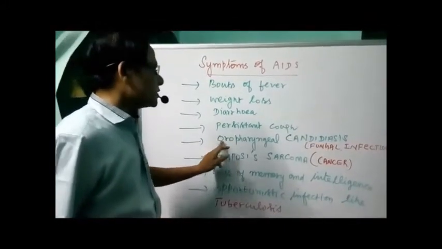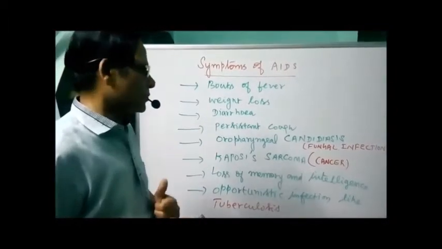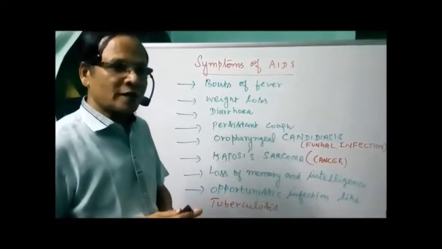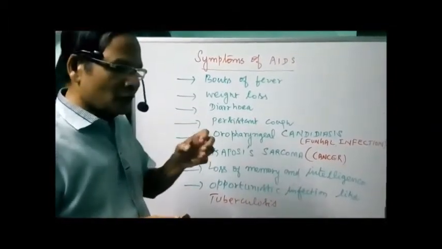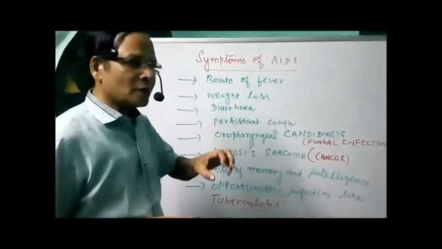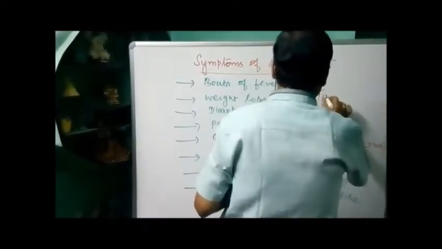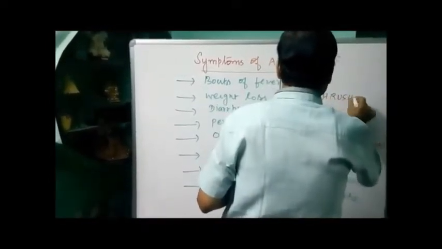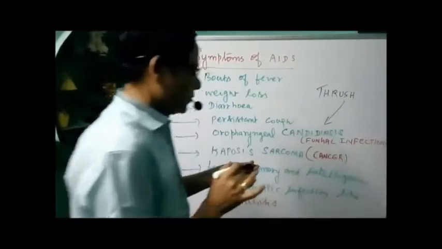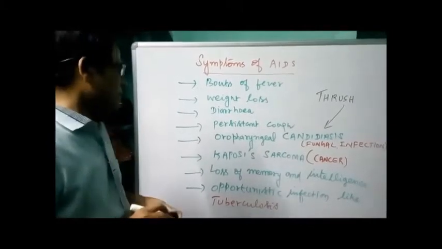Then oropharyngeal candidiasis, a kind of fungal infection in the mouth. We have seen fungal infection candidiasis already. Oropharyngeal candidiasis means fungal infection in the mouth, normally called thrush. So this is a fungal infection, common name thrush, candidiasis in the buccal cavity.